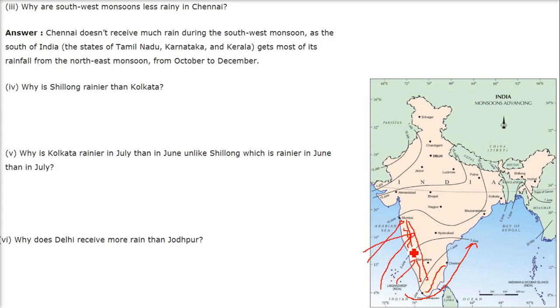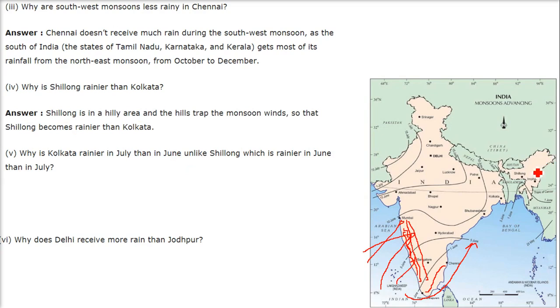So the wind, because of the Western Ghats, this area receives maximum rainfall. Chennai doesn't receive much rain during the southwest monsoon, as the south of India, that is the states of Tamil Nadu, Karnataka and Kerala, get most of their rainfall from the northeast monsoon from October to December.